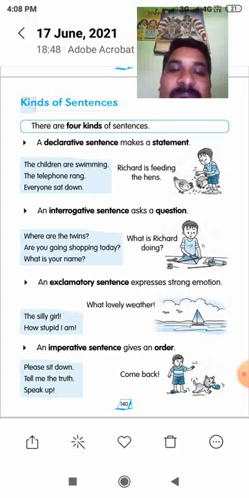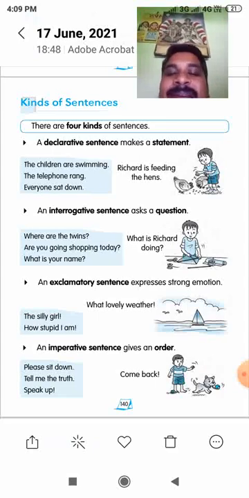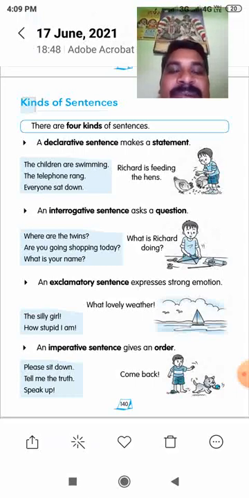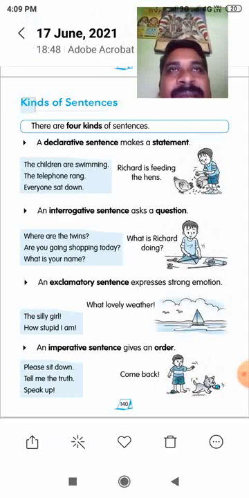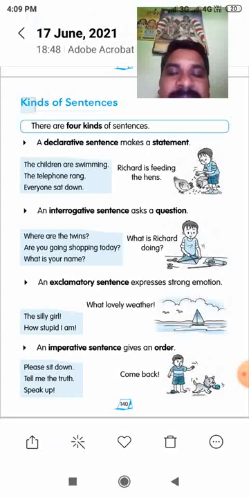How can we identify an interrogative sentence? Likewise, for an exclamatory sentence also we have a clue, the exclamation mark. With this exclamation mark, we can easily identify that this is an exclamatory sentence. And then this sentence can also be happy or sad. For happy feelings we say words like hurray or other exclamatory words. And for sad things we say alas. Such types of phrases, feelings, emotions, words we can use.